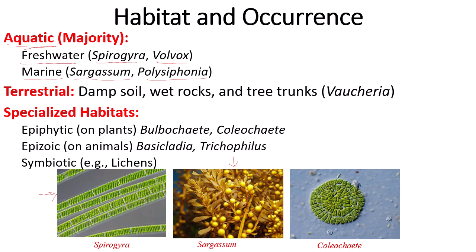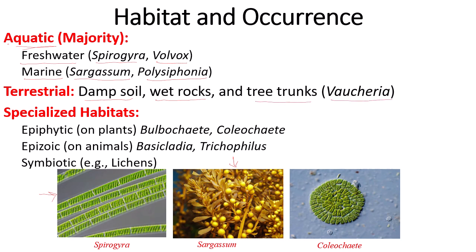Some of them are terrestrial, but the necessity of water is there, and such soils are called damp soils. Some algae also grow on wet rocks and tree trunks, and the example is Vaucheria.